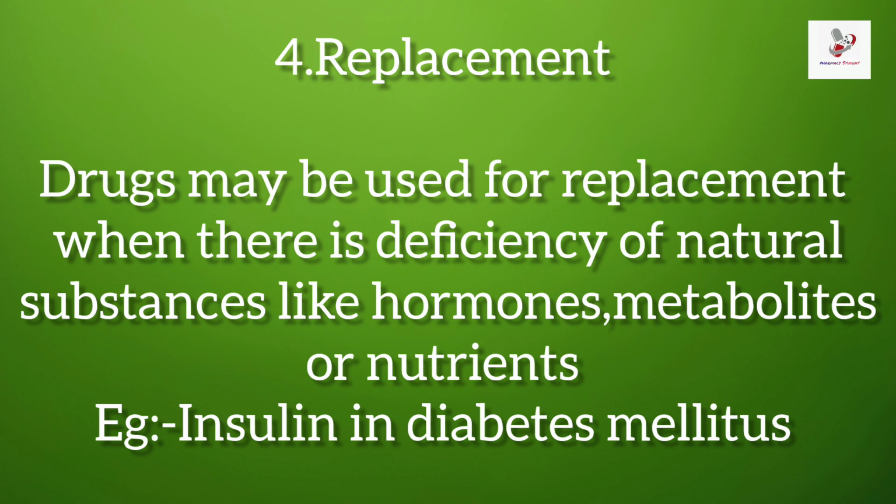An example of replacement is insulin used in diabetes mellitus. Insulin is a replacement therapy. It is a fundamental treatment for diabetes mellitus, particularly in type 1 diabetes and advanced type 2 diabetes. It aims to maintain the blood glucose level within a target range and prevent complications. There are two types of diabetes: type 1 and type 2. Type 1 diabetes is an autoimmune condition where the pancreas produces little to no insulin, and it requires lifelong insulin therapy. Type 2 diabetes is characterized by insulin resistance and eventually insulin deficiency. Insulin is required if the blood glucose level cannot be controlled with oral medication.